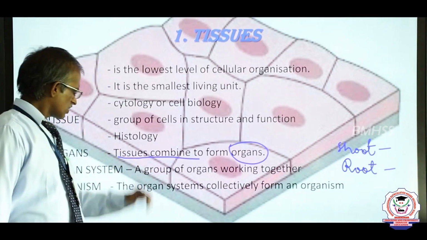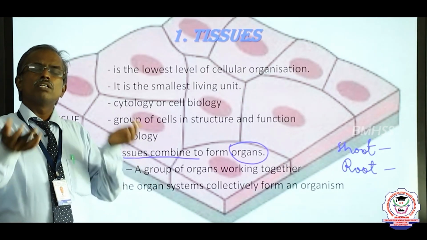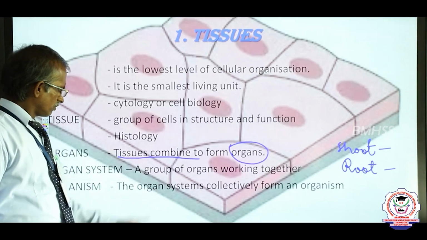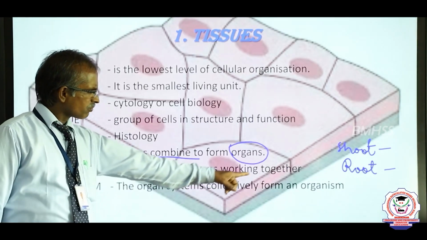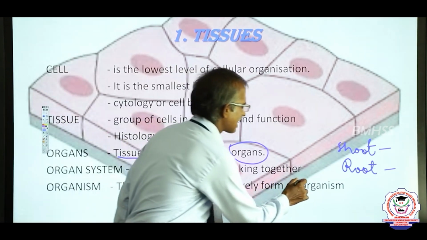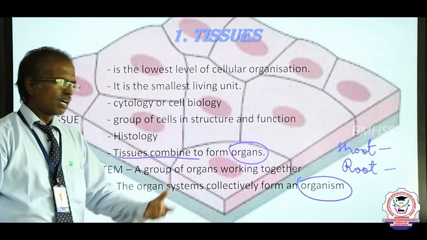These different organ systems are joined together to constitute an organism, which may be a human, a plant or an animal.